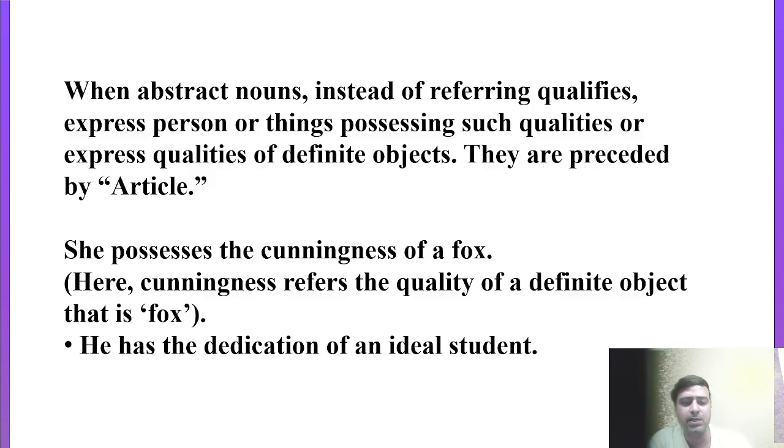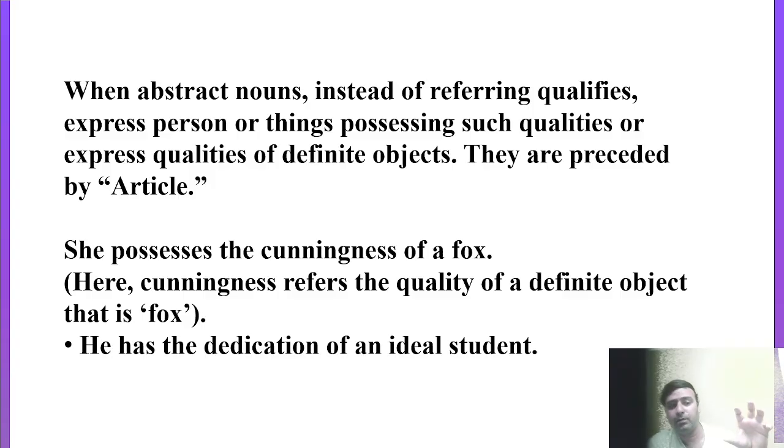Like she possesses the cunningness of a fox, right?